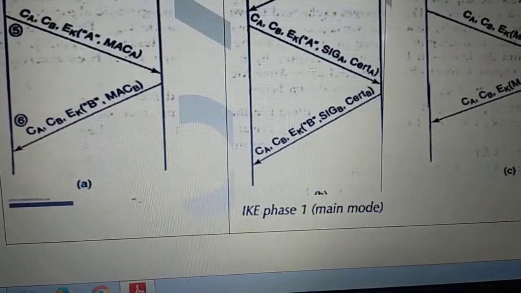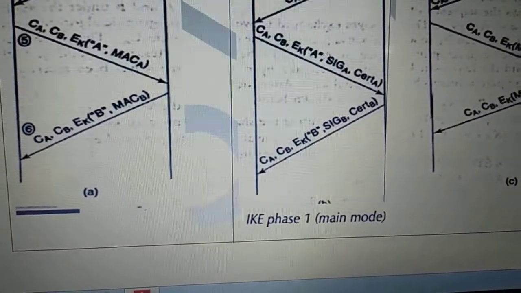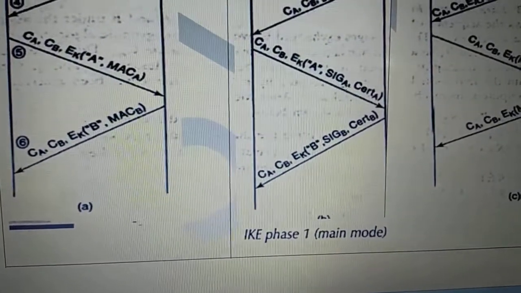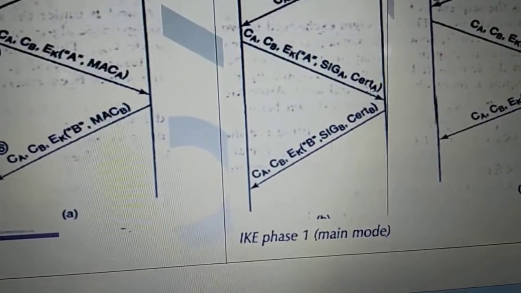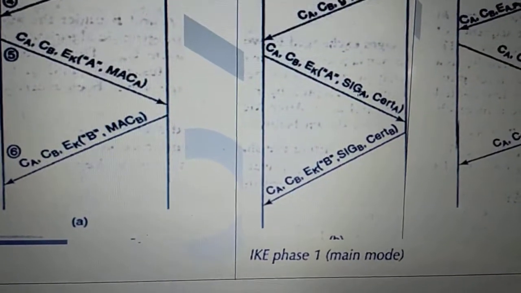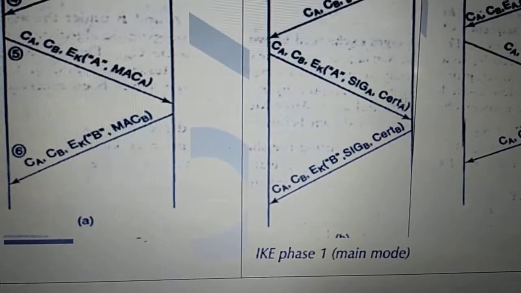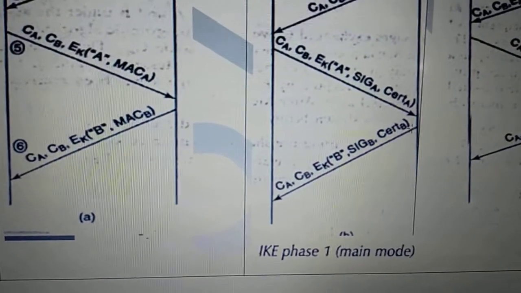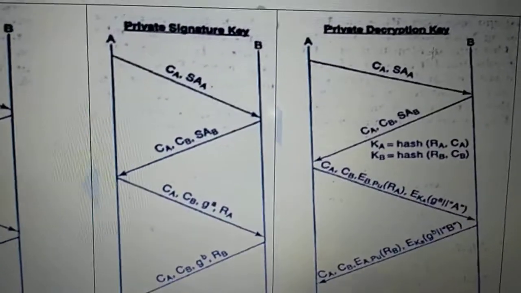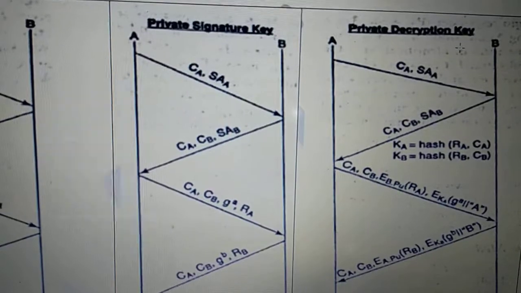The second way is similar, with the only difference in the 5th and 6th messages. Along with the identity of A, instead of a MAC we have a signature as well as a certificate. Clear? The signature is a digital signature done by A, along with a certificate which contains the public key of A. Similarly the certificate of B, right? That is the private signature key. Similarly, the third way is the private decryption key.